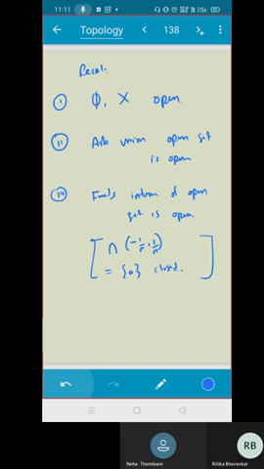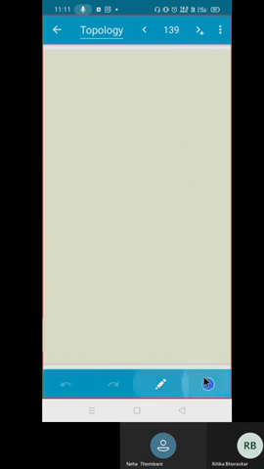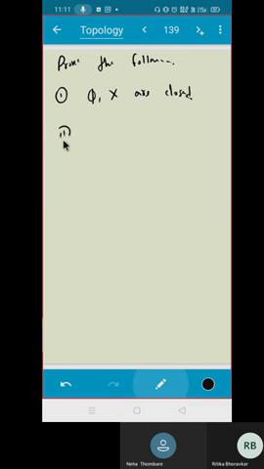What are those? Can you tell me? What are the three statements I should write? Prove the following. The first one is: empty set and whole set are closed. Second, finite union of closed sets is closed.